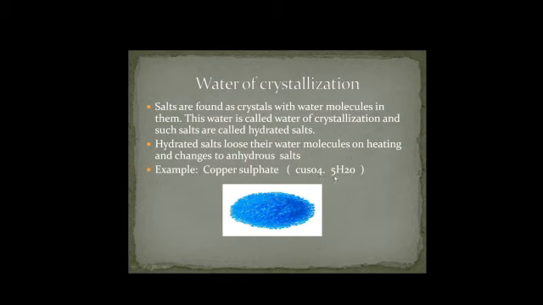I kept here 5 molecules of water. That means 1 molecule of copper sulfate has 5 molecules of water in it. So it is a hydrated salt. When this hydrated salt is heated, it loses these water molecules and converts into anhydrous copper sulfate. Thank you children.